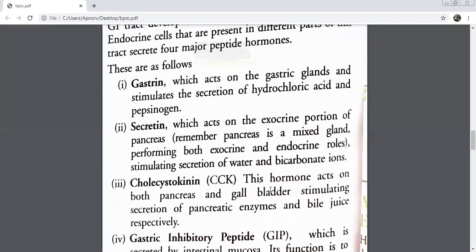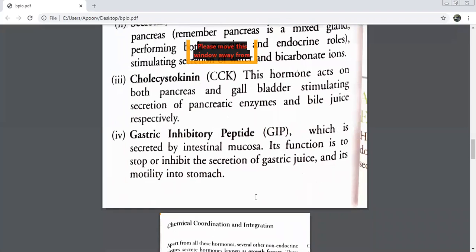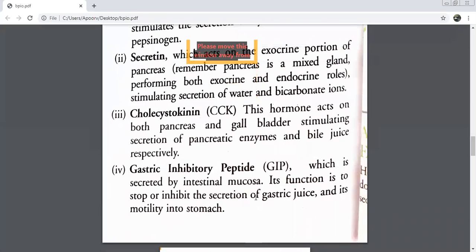What is the full form of CCK? Cholecystokinin. Very good. And it helps in the secretion of which two things? Pancreatic juice and bile juice. Then we did GIP. It is inhibiting the secretion of which two juices? Acid and gastric juice.